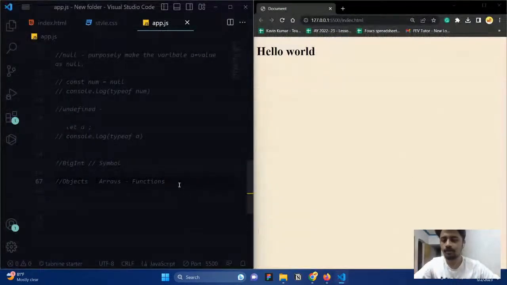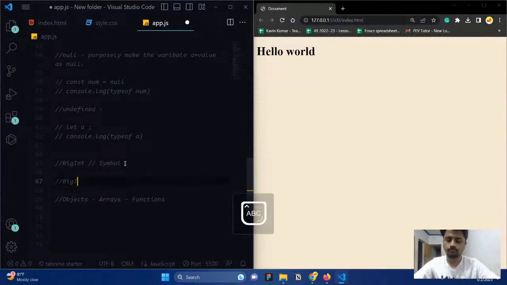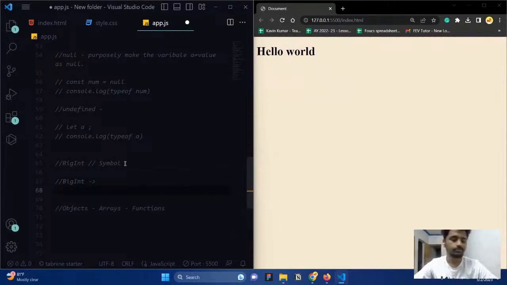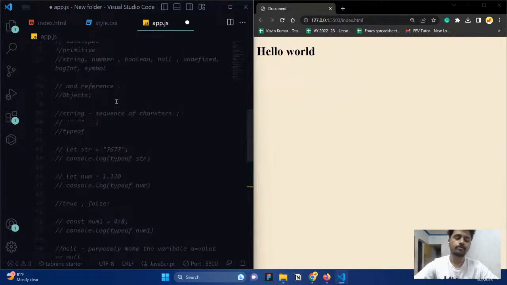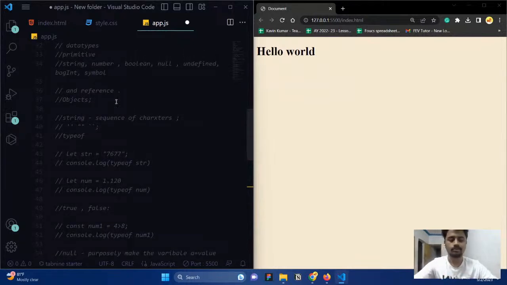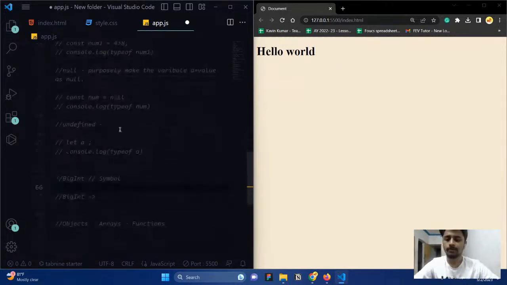Let me go here. First of all, let me see what is BigInt. So what is BigInt actually? BigInt is a new data type that is introduced along with the primitive data types. We have discussed all the five primitive data types that already existed when JavaScript was introduced. But BigInt is something new, a newly introduced one.